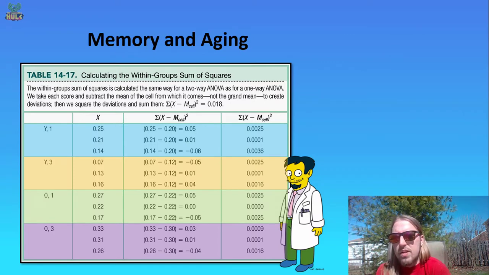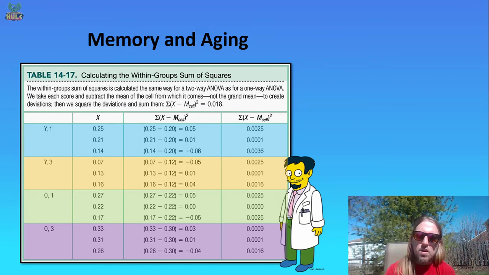Okay, now we need to look at the sum of squares within so that we can then subtract off to get our sum of squares interaction. The sum of squares within is the individual scores minus the mean of the individual cells. So the average of the young ones would be 0.25 plus 0.21 plus 0.14. That comes out to a 0.20 average, and so for all 3 of those, you take the x minus that average: 0.25 minus 0.20, 0.21 minus 0.20, 0.14 minus 0.20. Move down to the young 3s and now use the average of that cell, the 0.07 down to the 0.16, subtract those off of each of those scores.